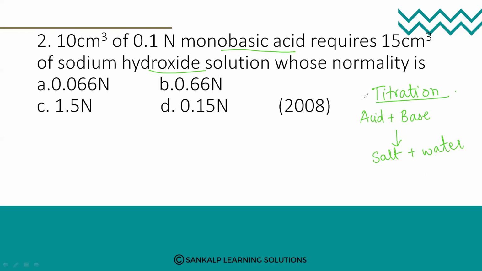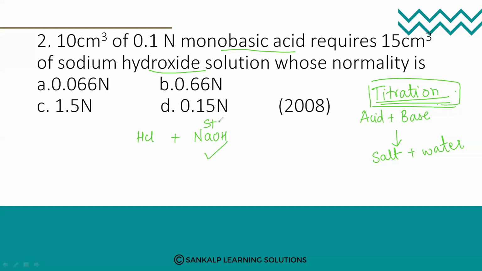So in your practicals, in your lab, you are going to do titration. One acid will be there, which is none other than HCl, and the base will be NaOH. The concentration of NaOH will be known.